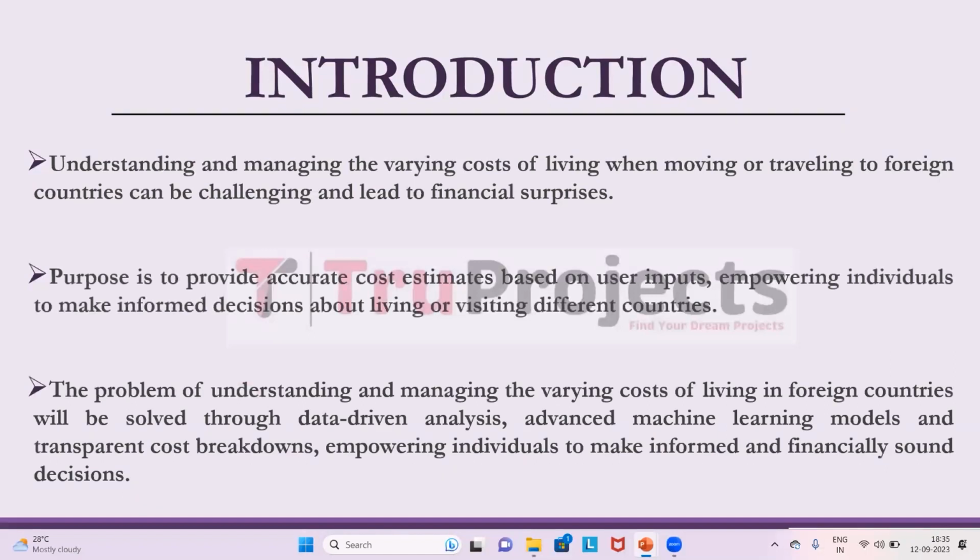The project solves the problem of financial uncertainty and the risk of overspending when they are moving or traveling abroad. By breaking down the cost of living into categories such as housing, transportation, food and entertainment expenses, it provides users with a clear understanding of their potential financial obligations. This transparency enables users to confidently budget for international experiences and make well-informed decisions, ultimately enhancing their ability to navigate the complexities of global mobility.